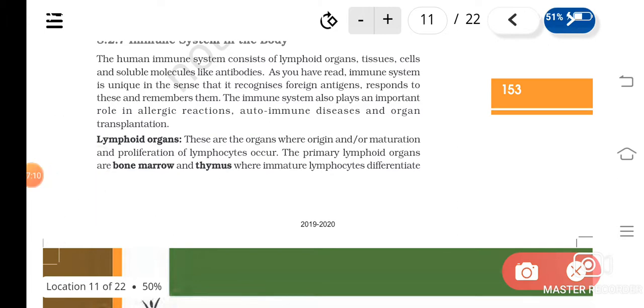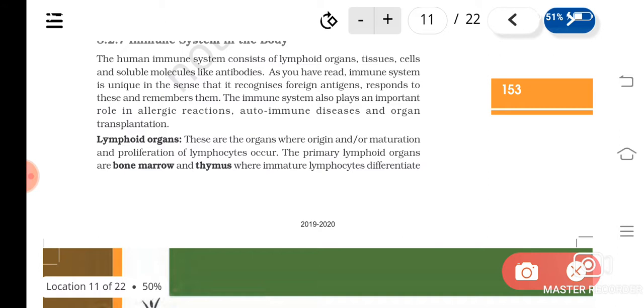These are the organs where the origin, maturation and proliferation of lymphocytes occur. They can be divided into primary and secondary.